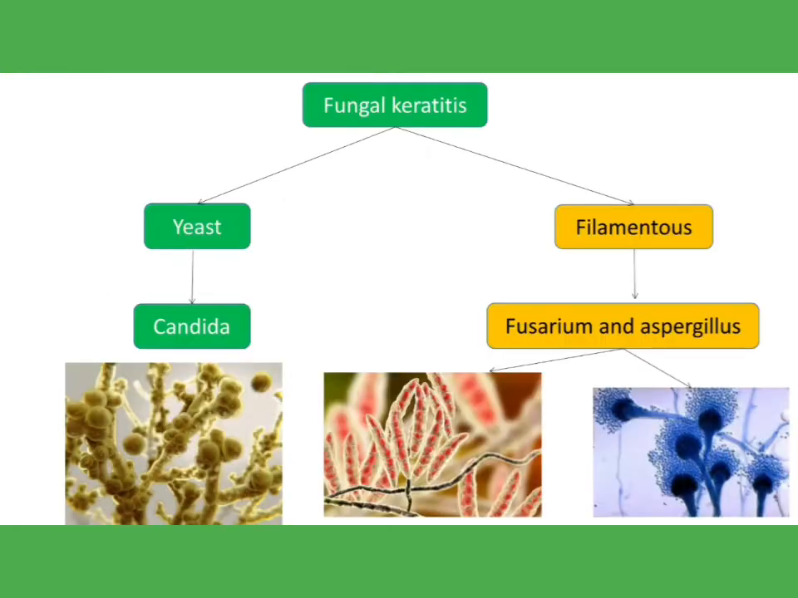If we look at the types of fungus responsible for fungal keratitis, there are two major types. One is yeast and another is filamentous fungi. Yeast include Candida, and filamentous fungi include Fusarium and Aspergillus. You can see this is Candida, and this is Fusarium and Aspergillus. So remember that two types of fungi are mainly responsible for fungal keratitis: yeast and filamentous. Yeast include Candida, and the two filamentous fungi responsible are Fusarium and Aspergillus.